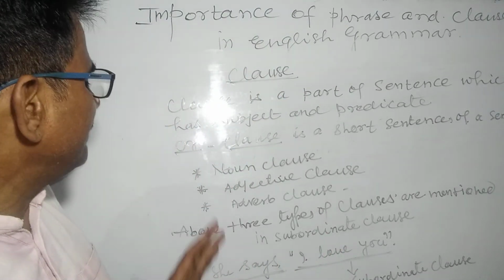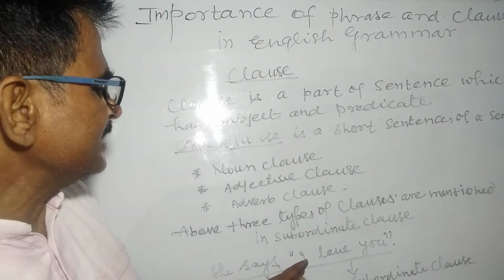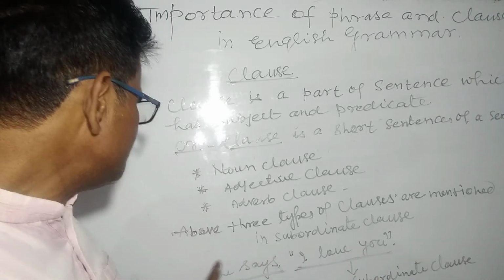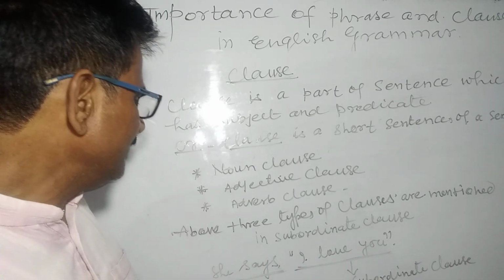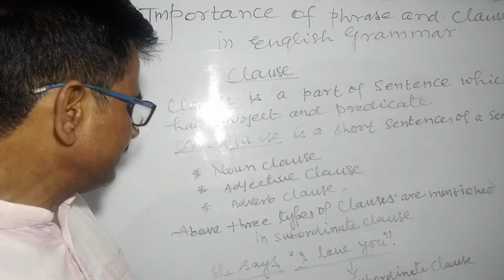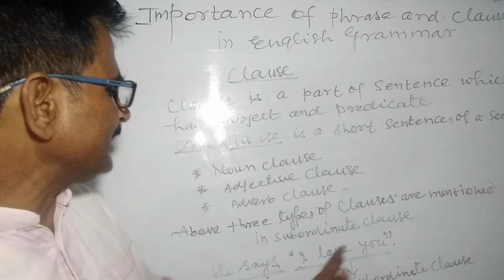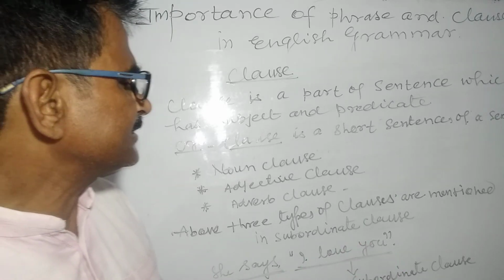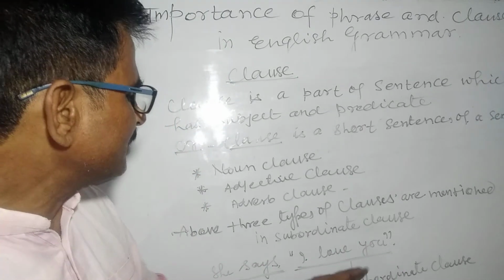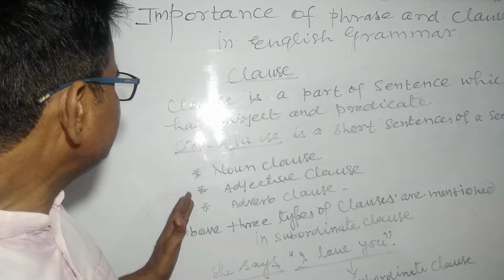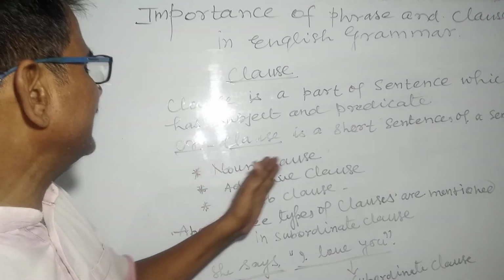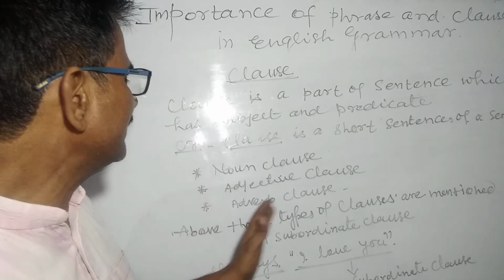In the given example, she says I love you. This part is the principal clause, or independent clause, or the main clause. But the next part of this narration is called subordinate clause, and subordinate clause has three kinds. Either it can be noun clause, adjective clause or adverb clause.